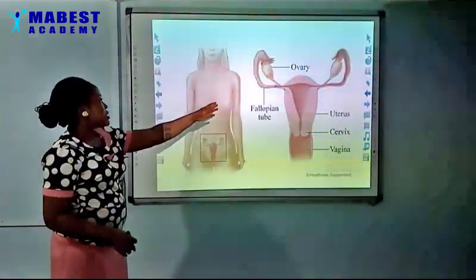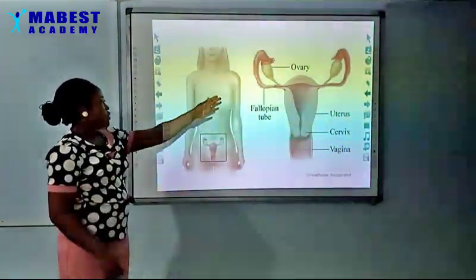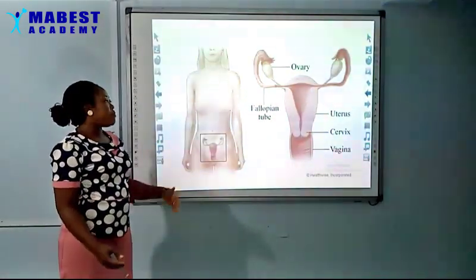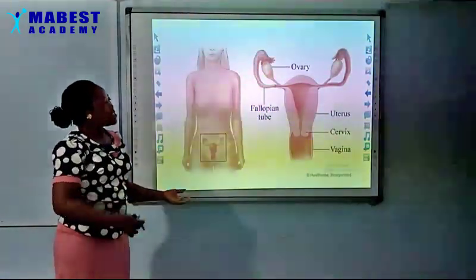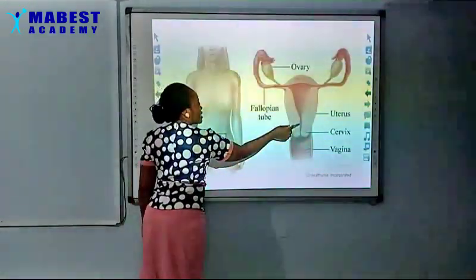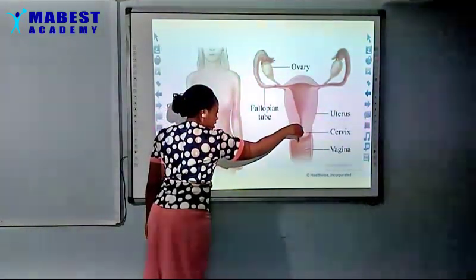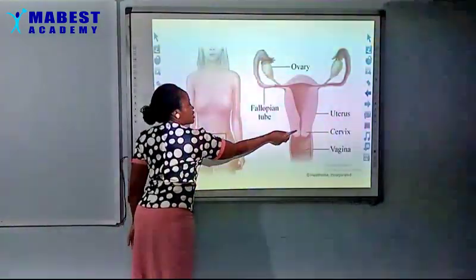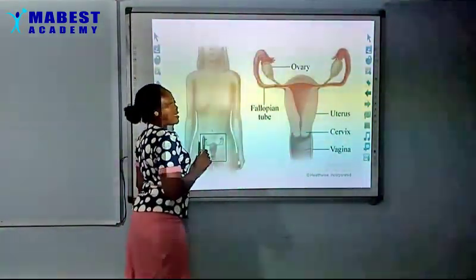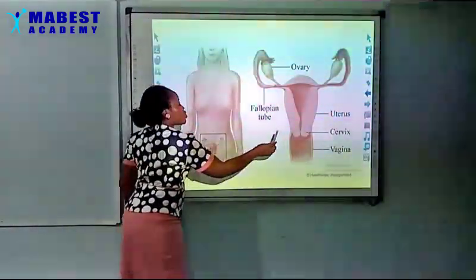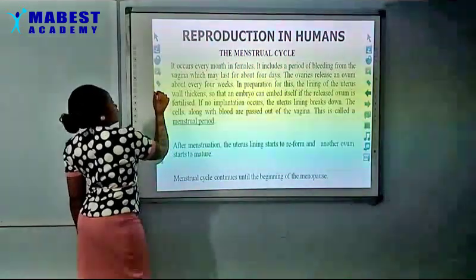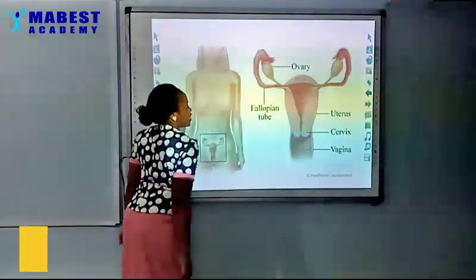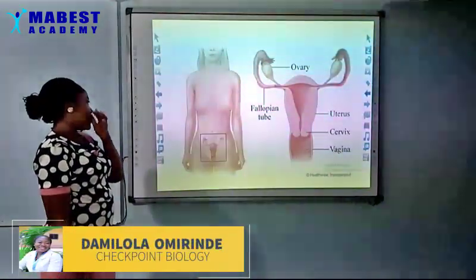So once again, this is the female reproductive organ. We have the ovary, the fallopian tube, the uterus. The cervix is just like a valve that will prevent the backward or the forward movement of a substance. So this prevents the fetus from just coming down through the vagina when it is not ready. Just look at the diagram, you can see that this place is closed. But when the fetus is ready, it will open up, and the baby comes down through the vagina when the fetus is ready.